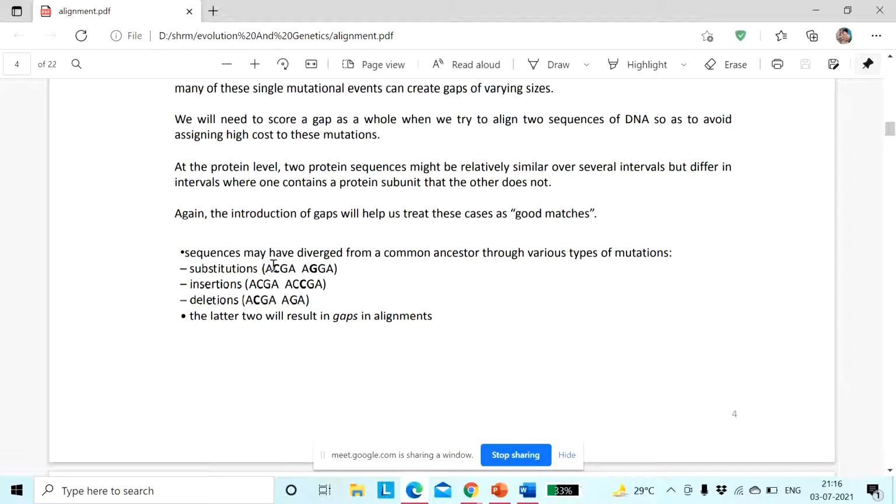See, if you consider here, we were having 4 bases, and after substitution still we are having 4 bases. But if you consider the insertion, we were having 4, but after insertion we are having 5. Likewise, in case of deletion, we were having 4, but after deletion we are having 3, right? So there is a mismatch in the number of bases that we are going to align with each other, right? So here come the gaps in alignments, and in case of insertion and deletion, we will get this gap in the alignments.